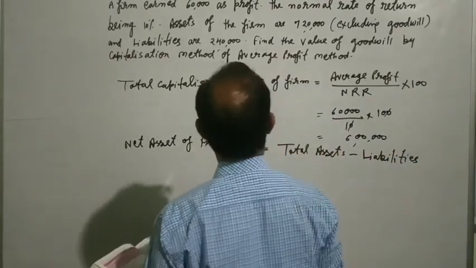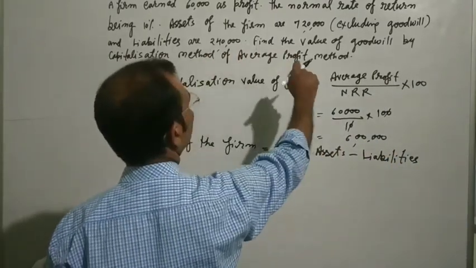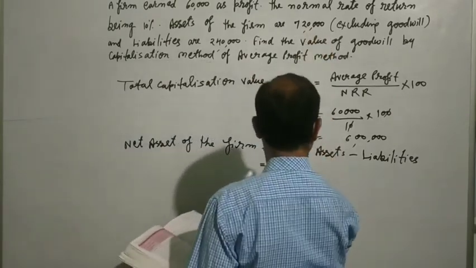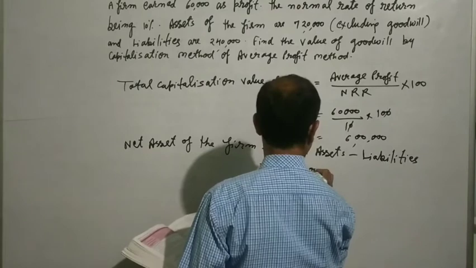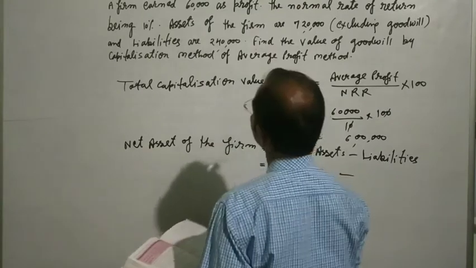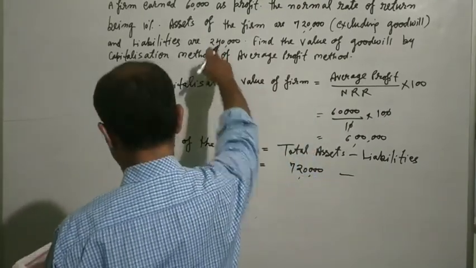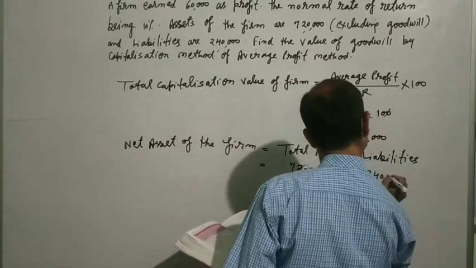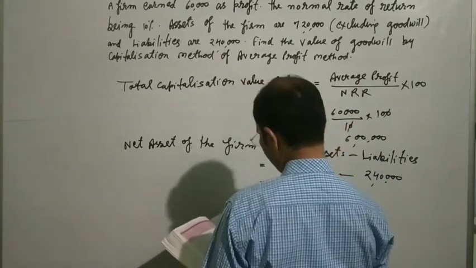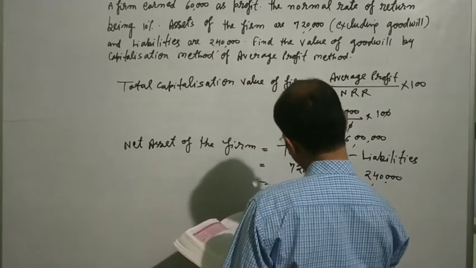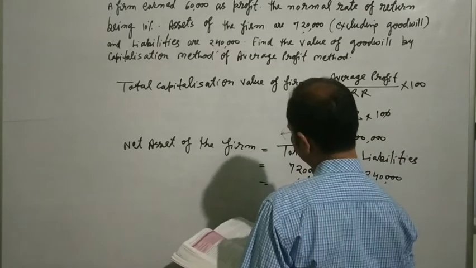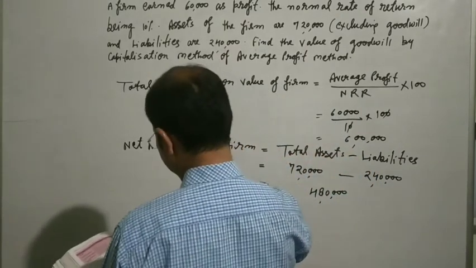Total assets are given in your question as 7,20,000, and total liabilities are 2,40,000. When we deduct this amount from this, the amount will come to 4,80,000. This is the net assets.